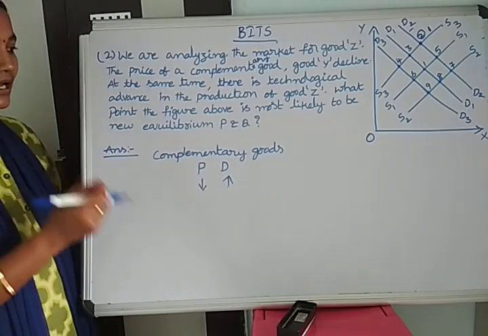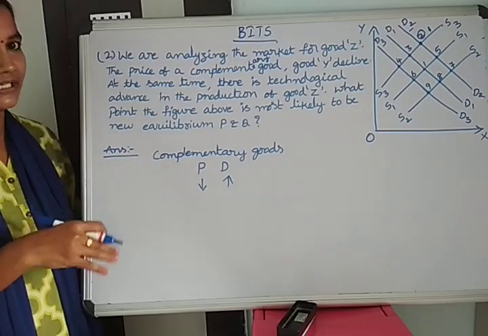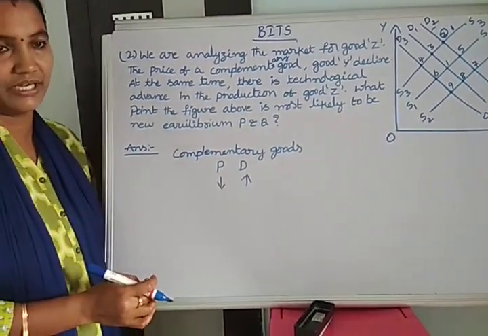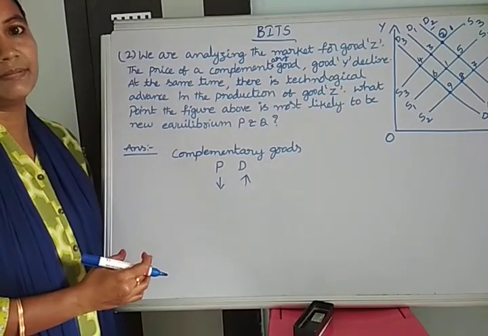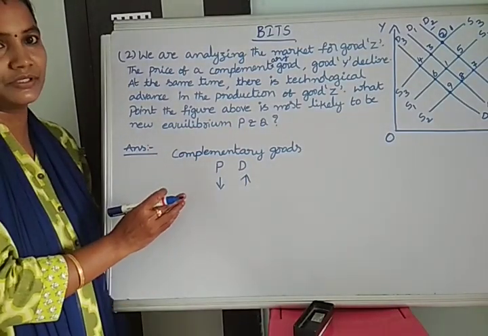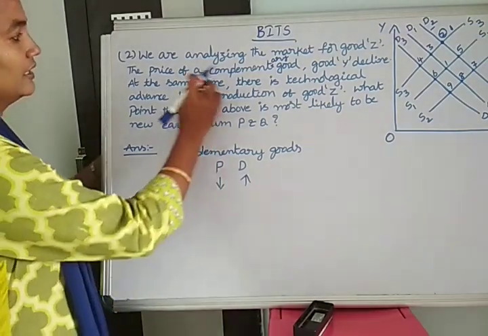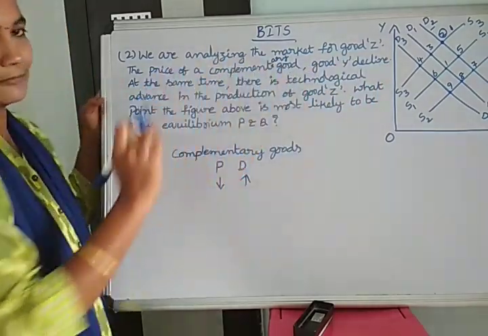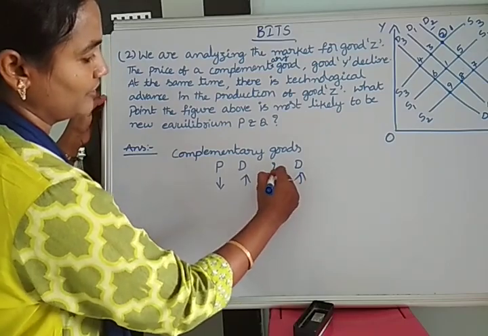For example, to prepare coffee, we use these goods in combination, and only then is our want satisfied. These goods we can call complementary. If one good's price decreases in complementary goods, then the remaining good's demand will increase. So here the price of complementary good Y declines, so demand will increase. That is the first point we got.